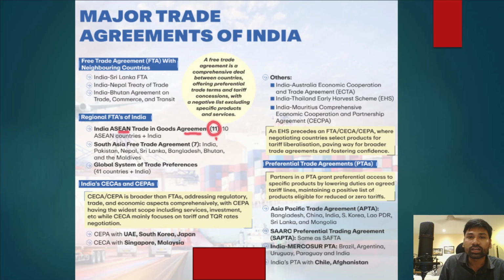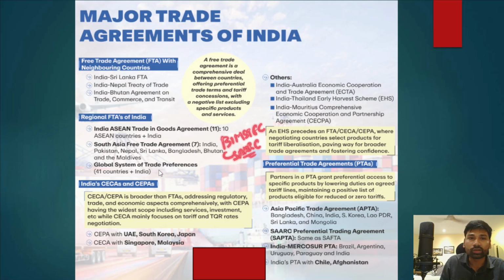This includes a total of 11 members, 10 members of the ASEAN grouping plus one other member, that is India. The South Asia free trade agreement has 7 members who are part of the SAARC grouping, closely related to the SAARC grouping.